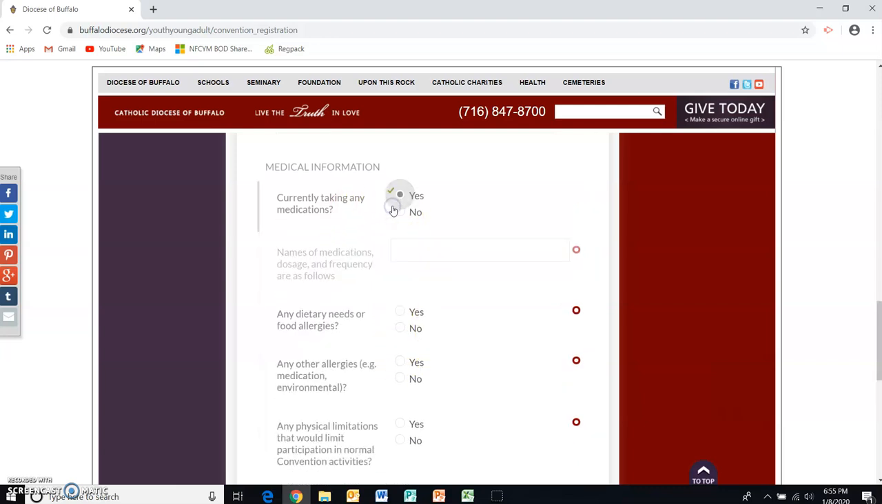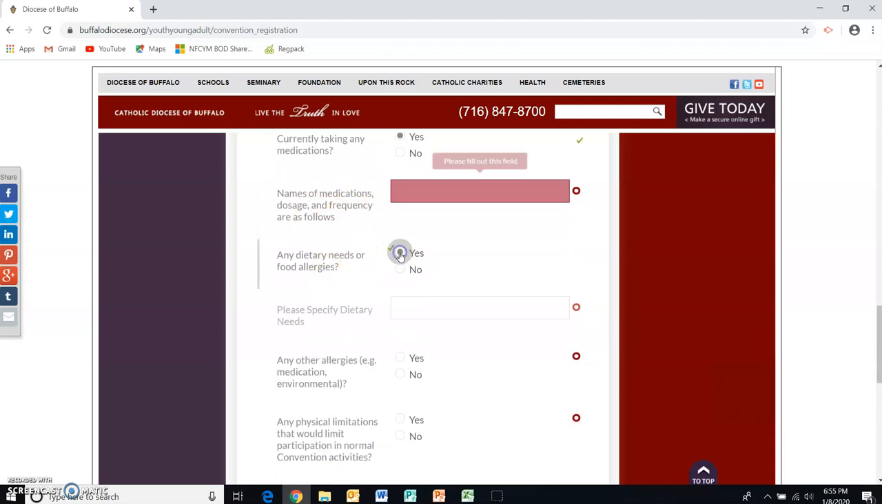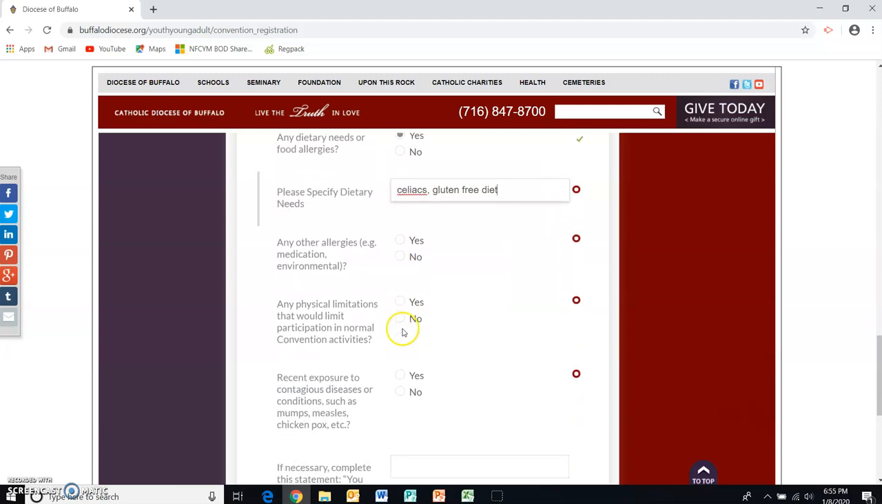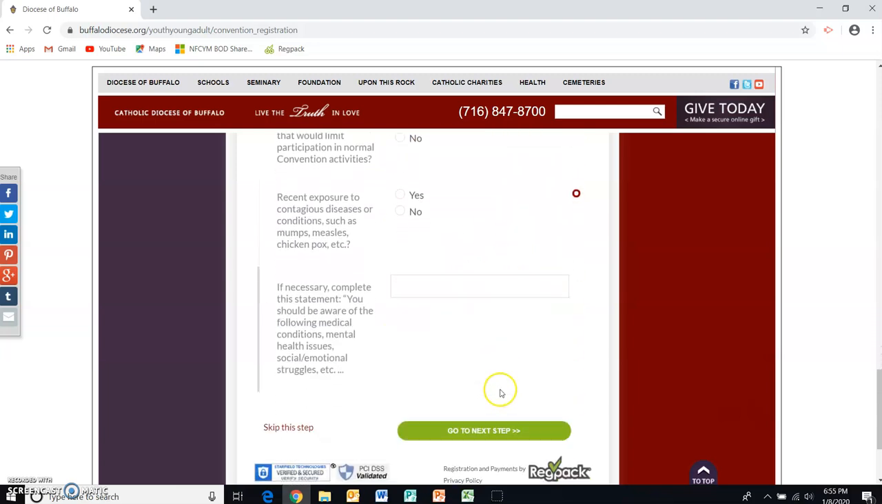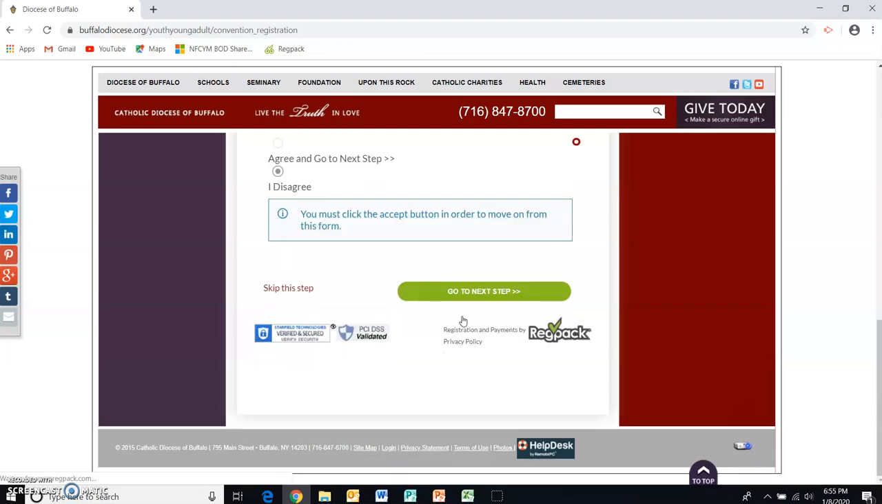If you do click yes to any of them, you'll see that a box is going to pop up asking for more detail. In the case of medication, it's going to ask for the dosage, the names of the medication, the frequency. Say, for example, that Richie had celiac disease. We might enter that here, and we might say that he needs a gluten-free diet. So for now, again, these are mandatory fields. I'm going to skip them just for the sake of time.